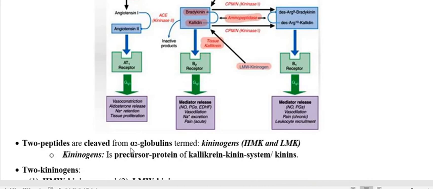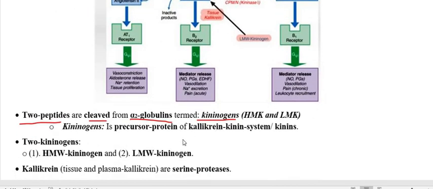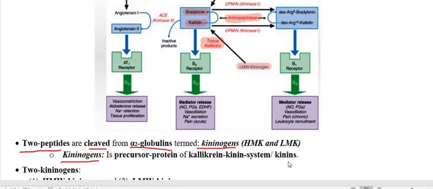So the alpha 2 globulin gets cleaved and forms two peptides that we call kininogen. So what is kininogen? That is why we are calling it kininogen. Kininogens are the precursor proteins of the kallikrein kinin system or kinins. So what is kallikrein, that we are going to discuss? What is kininogen, we are going to discuss?